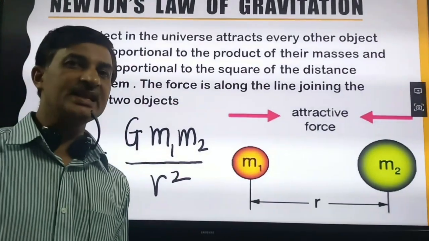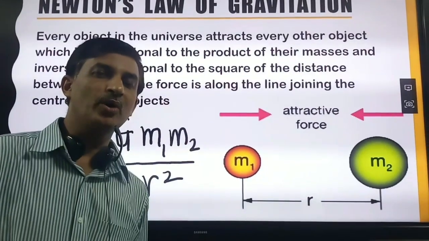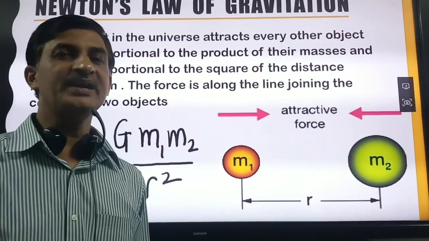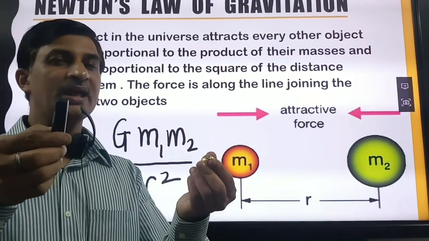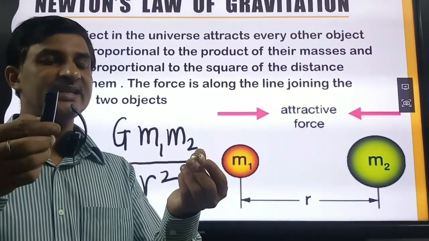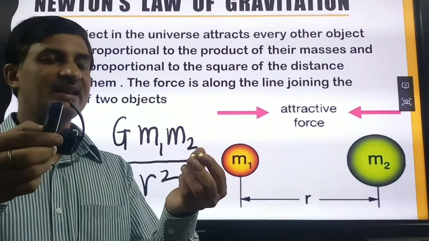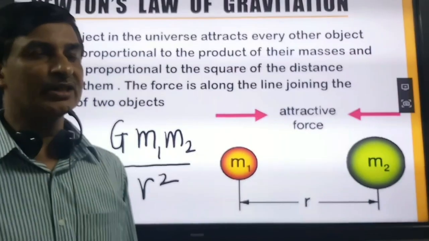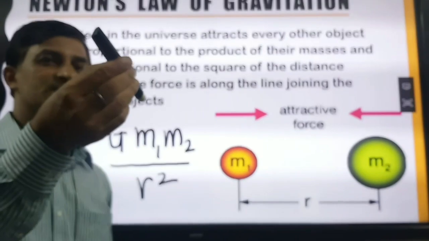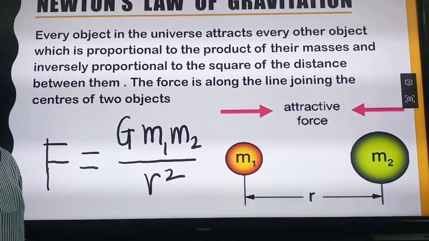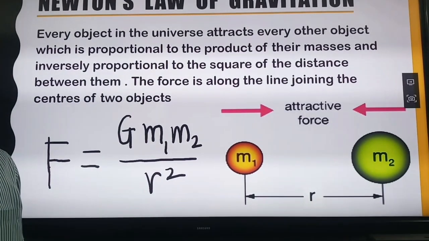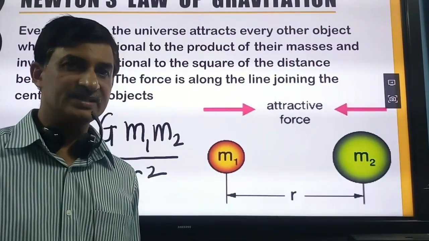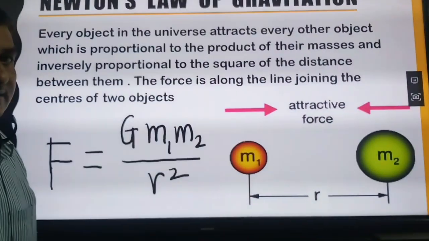This is a universal law because it is applicable to all the bodies present in our universe having mass. But if we take two bodies which are very, very small, then the force experienced by these two bodies is negligible. That's why we always have to take one big body like Earth. Another body we can take is this or this. But the first body we have to take is a very big body like Earth or Sun. A very big body applies a very big gravitational force over the other body.